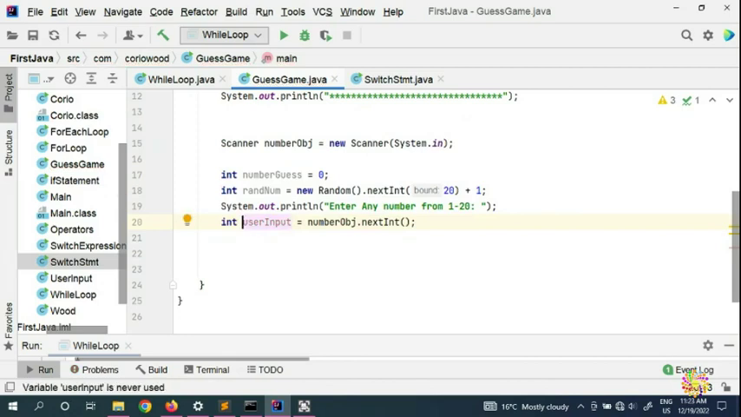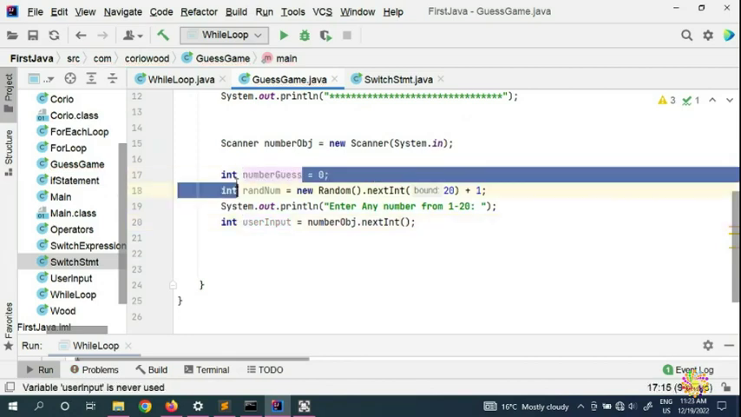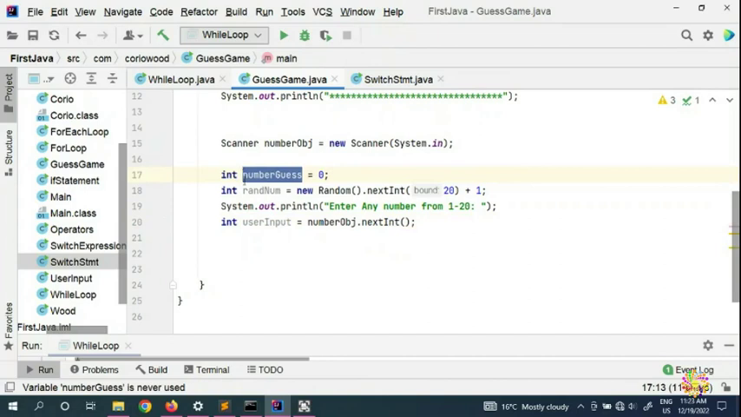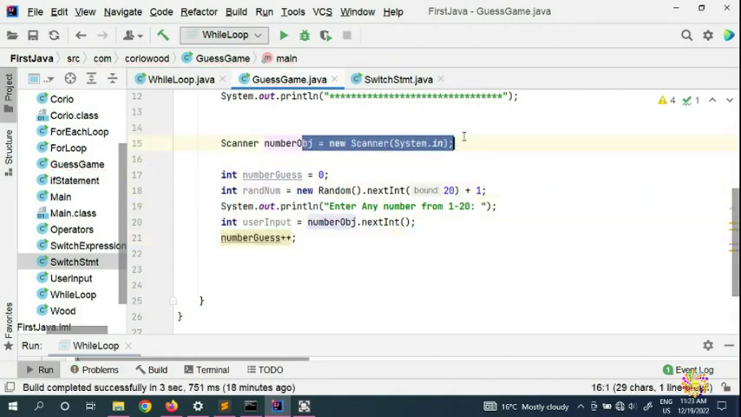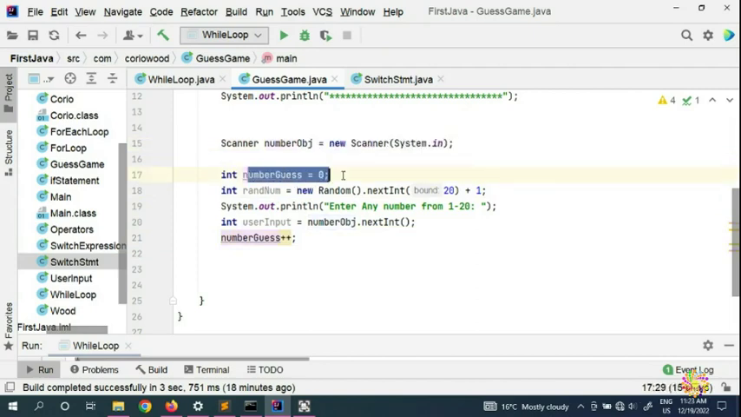So now this has a type int. Now you need to increment this, so we're going to copy this one and put it here. Here we are going to ask the user to put in a number. The system is going to initialize this variable from 0. We have a random number, then the system is going to jump in, and we have 1 to 20.